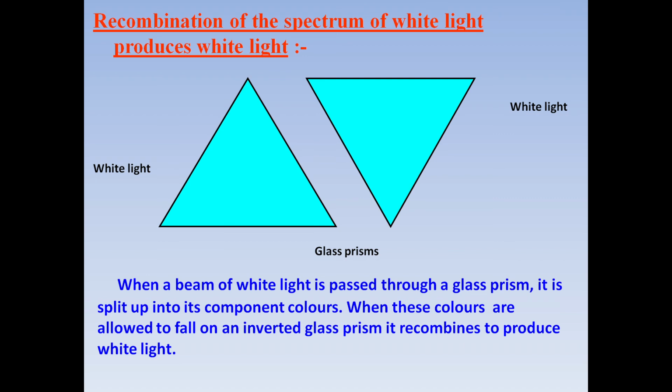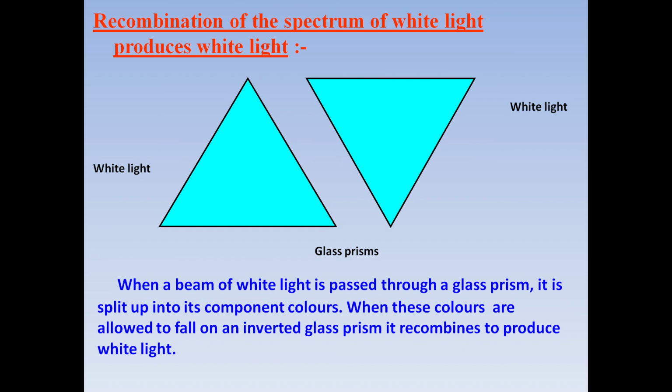It is done by keeping an inverted prism close to an erect prism. When a beam of white light is passed through a glass prism, then it splits into its component colors. When these colors are allowed to fall on an inverted glass prism, then it again recombines to produce white light.